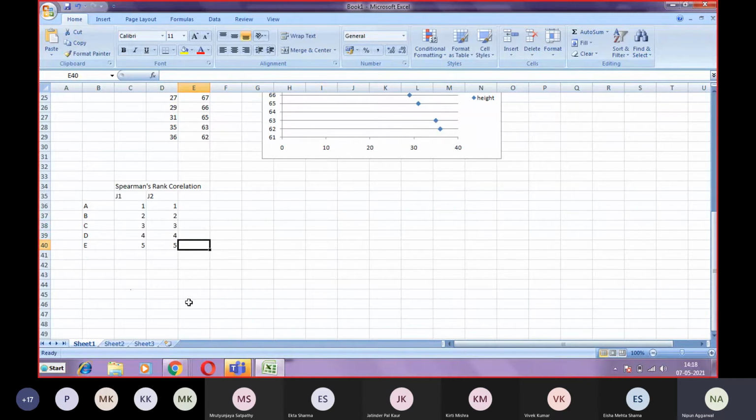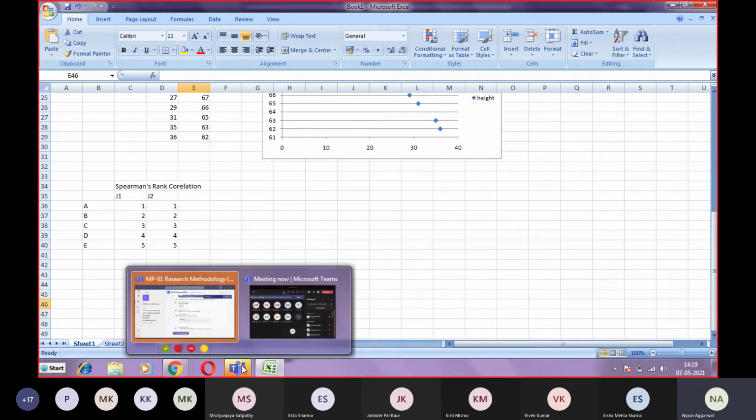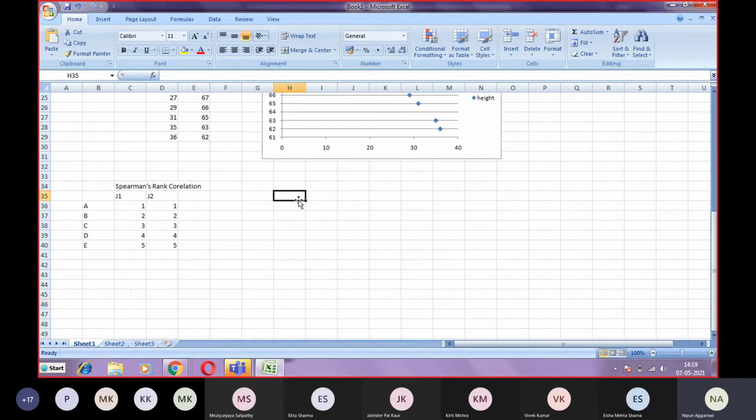Now we have to find if there is any correlation between judge 1 and judge 2's ranks. So logically, seeing the data, what should be the answer?